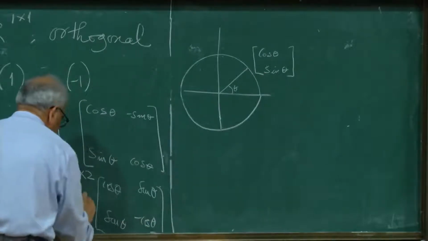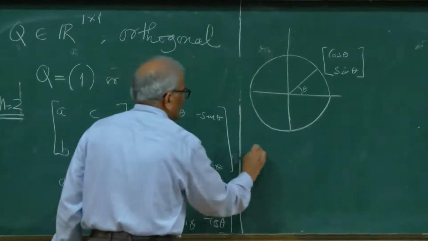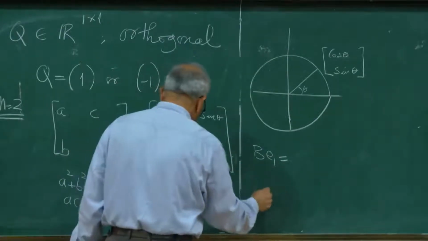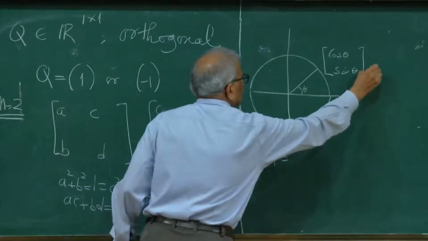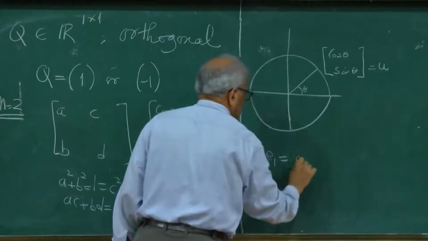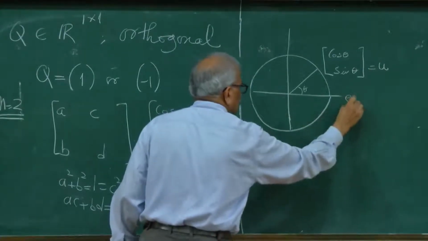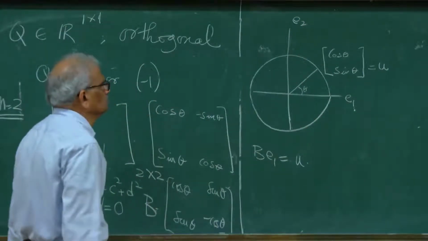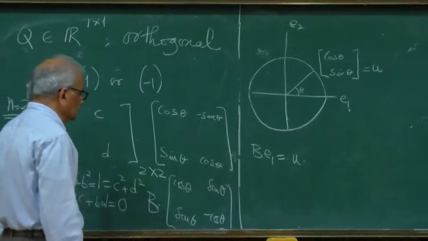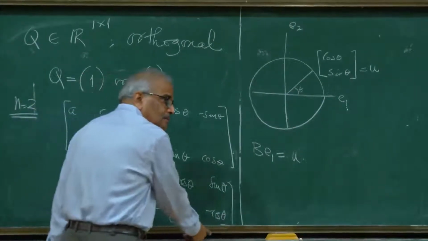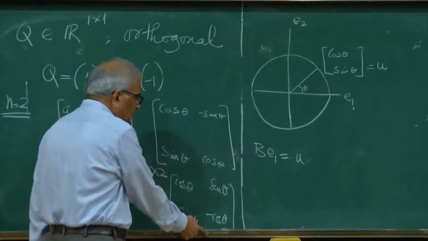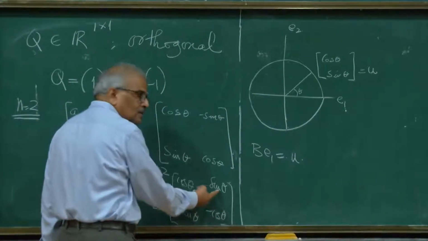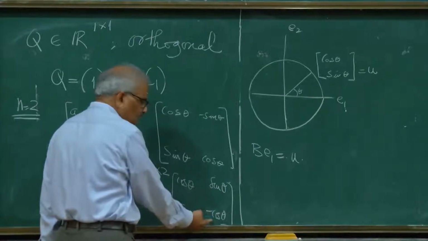Let's call this matrix B, then B e1. e1 is the first standard basis vector of R2. This is e1 and this is e2. Where does e2 go? To the second column vector. This is the x coordinate and this is the y coordinate.